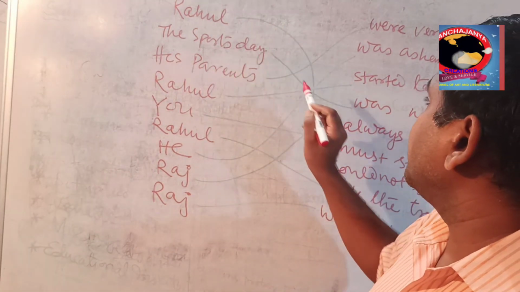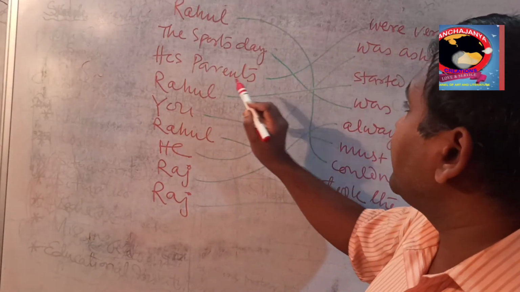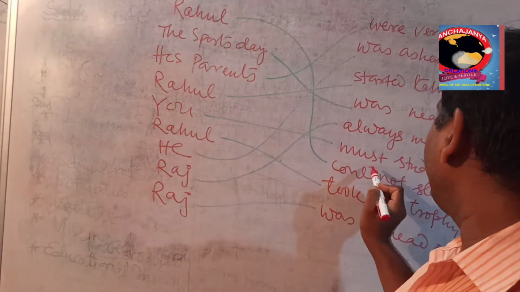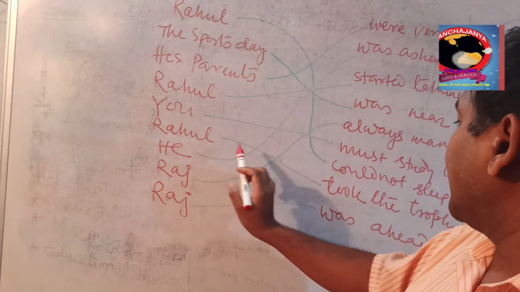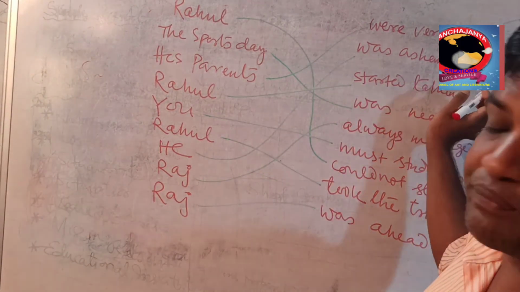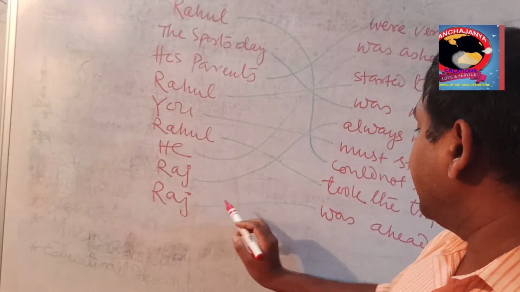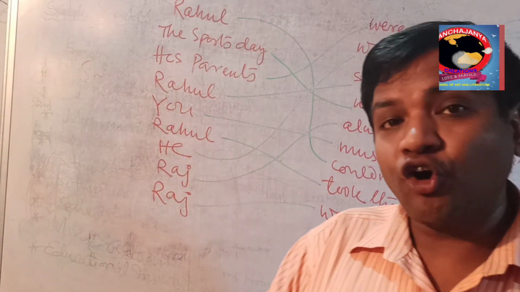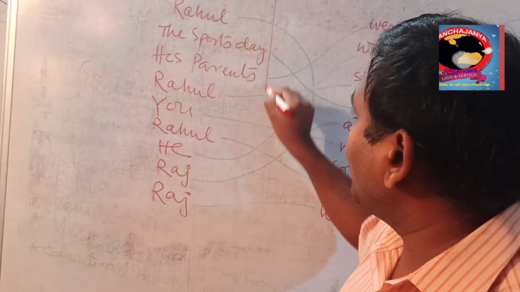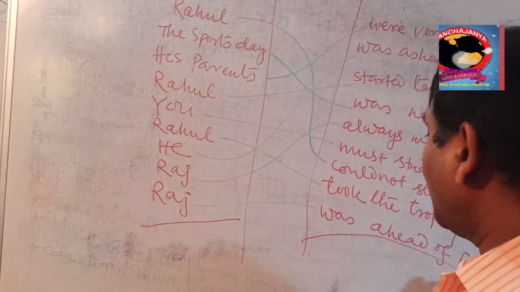The sports day was near. His parents were very happy. Rahul started talking lesser. You must study very hard. Rahul took the trophy home. He was ashamed of himself. Then Raj always managed to win. Then Raj was ahead of Rahul. So this part is called the subject part and the other part is called the predicate part.